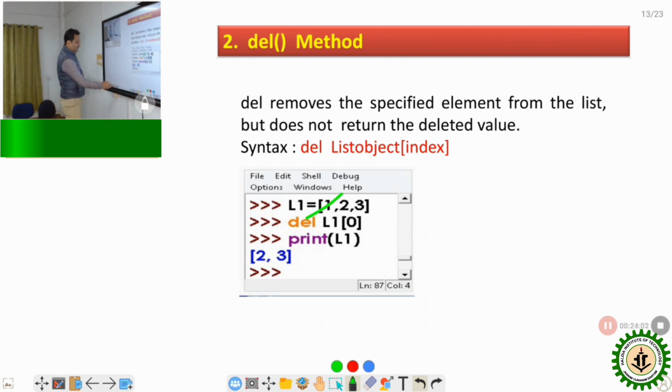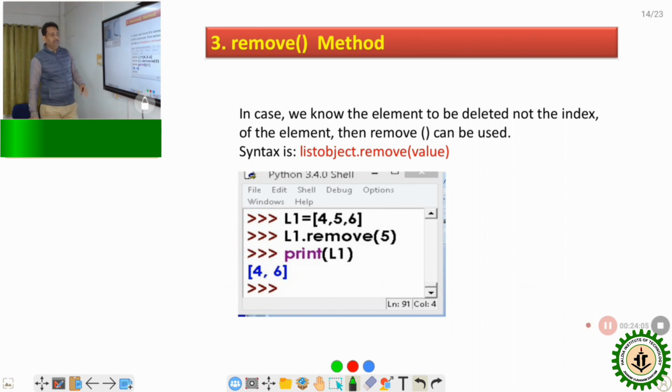Next I want to discuss remove. This is used when we know the element to be deleted, not the index of the element; then you can use the remove function. For L1, suppose it is 4, 5, 6. Now I want to remove the element 5, so just write L1.remove(5), and automatically 5 will be removed from the list. And what will the output be? If I print this, it is 4, 6.